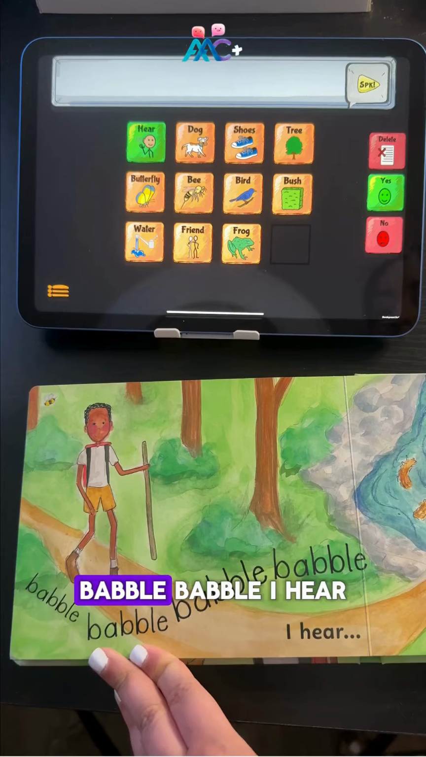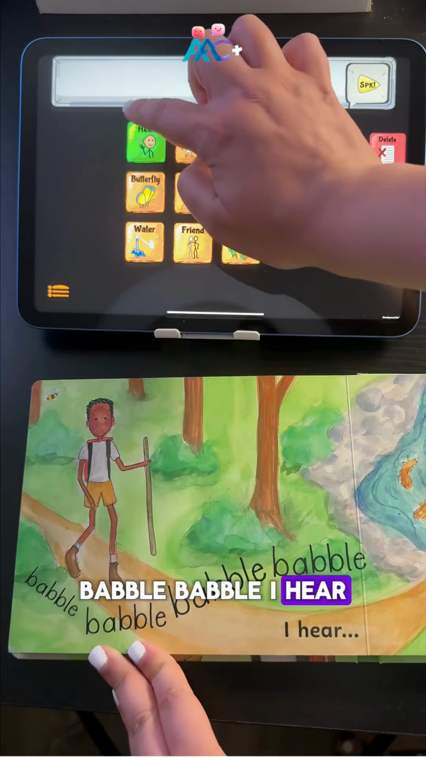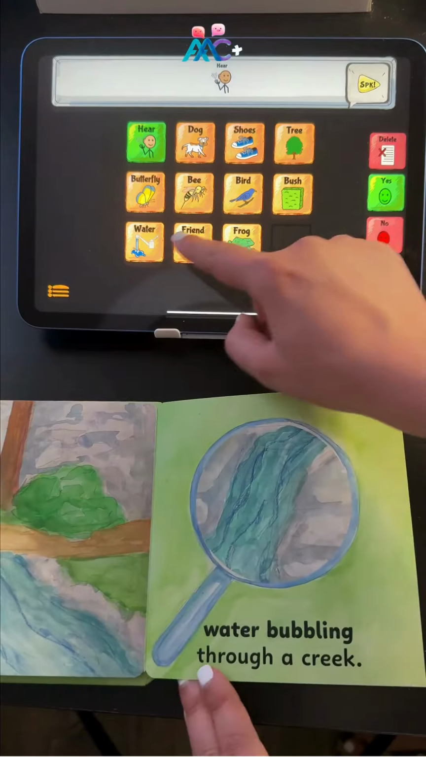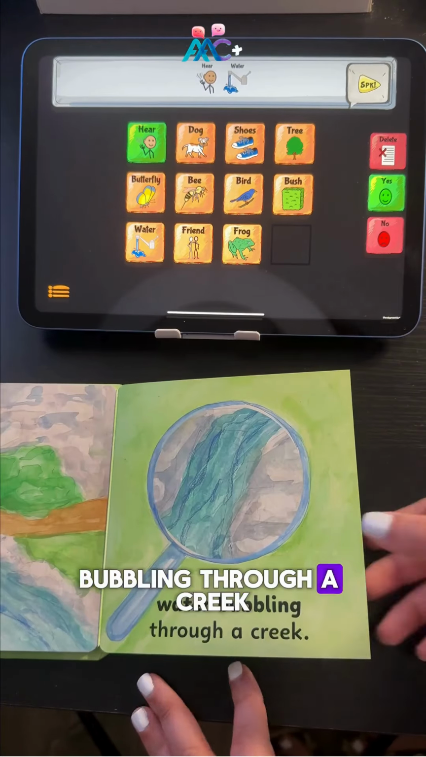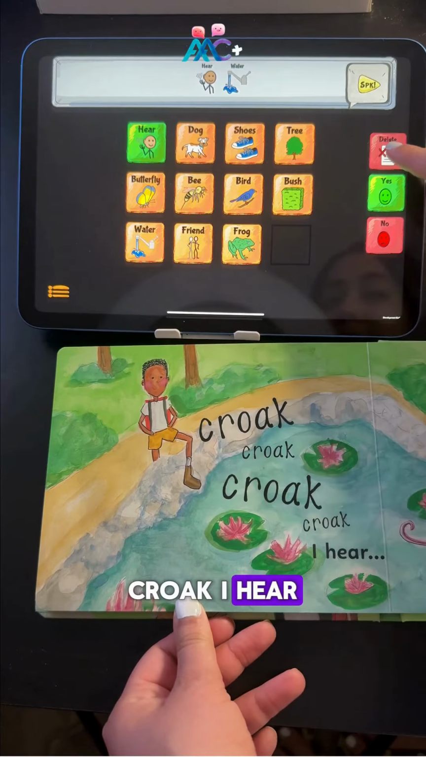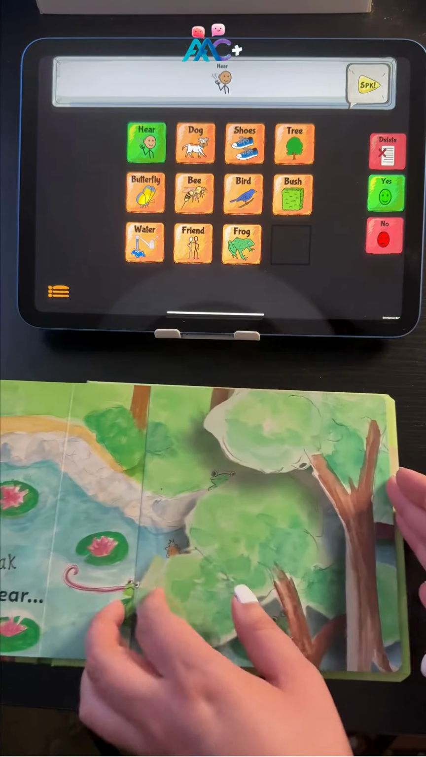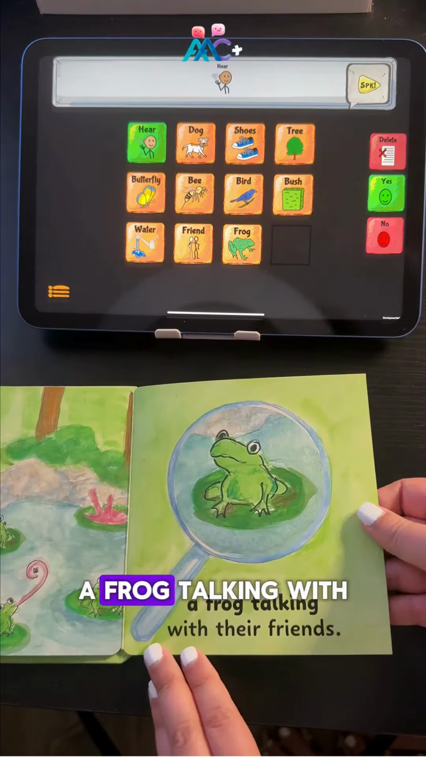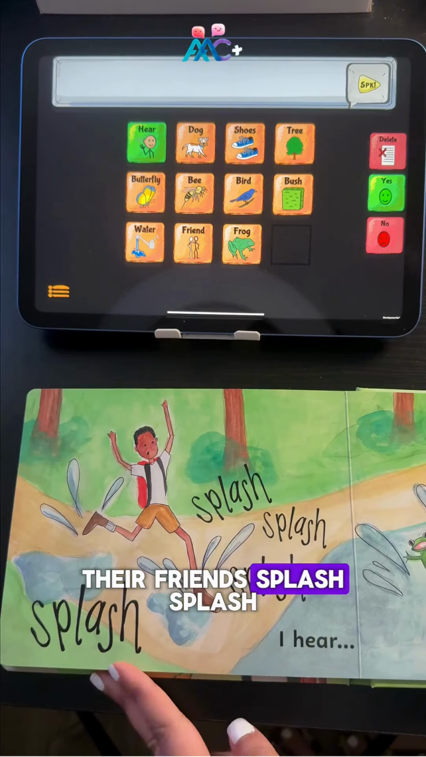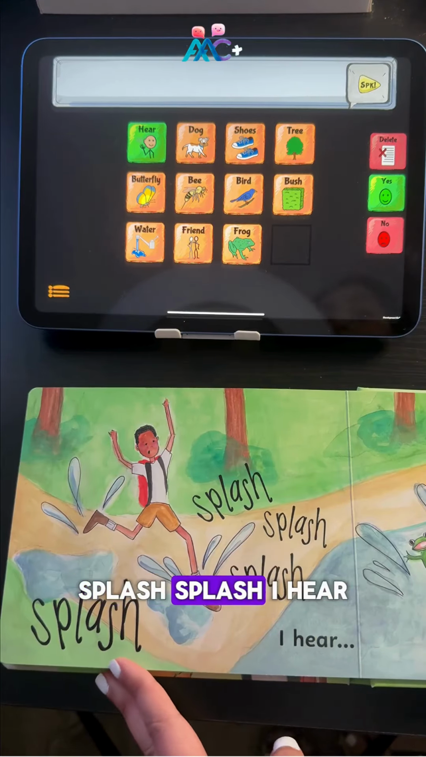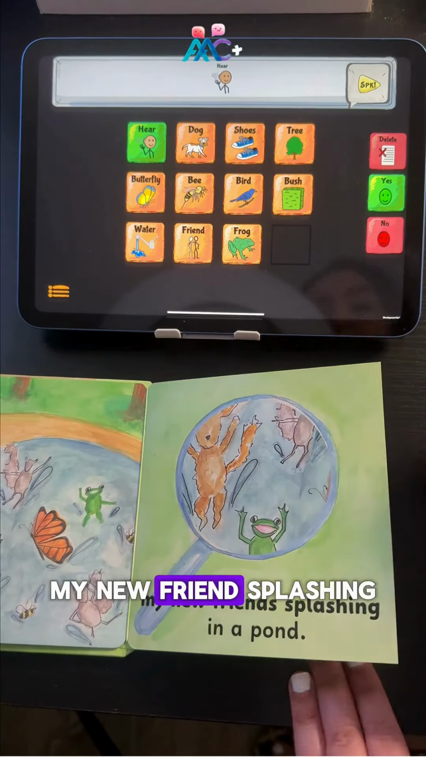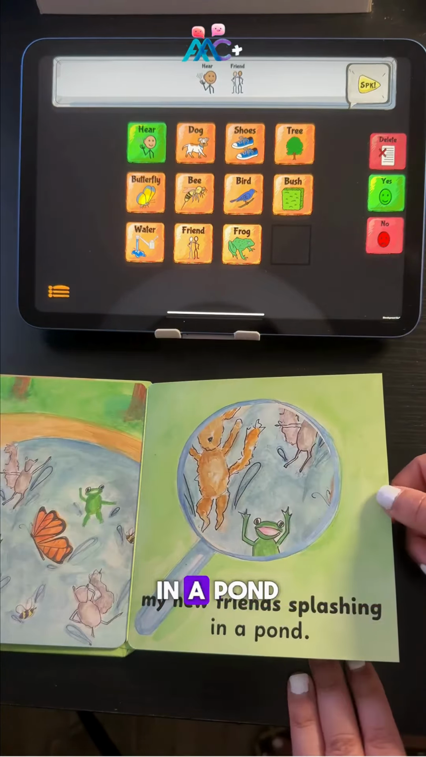Babble, babble, babble, babble. I hear water bubbling through a creek. Croak, croak, croak, croak. I hear a frog talking with their friends. Splash, splash, splash, splash. I hear my new friend splashing in a pond.